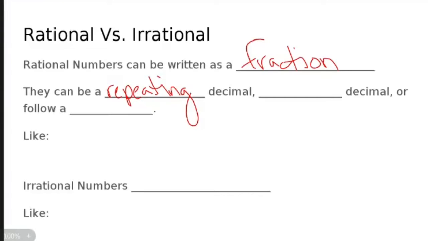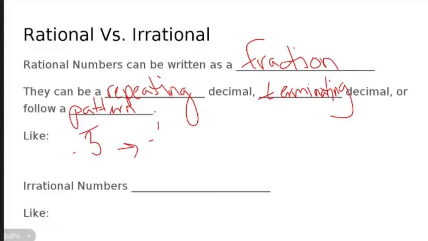For example, 0.33333333 is a third. So 0.333 is a repeating decimal, and it also can be written as a fraction. It can be a terminating decimal, which means it stops. Or it can follow a pattern. So a repeating decimal again, like 3.3 repeating, can be written as a third.